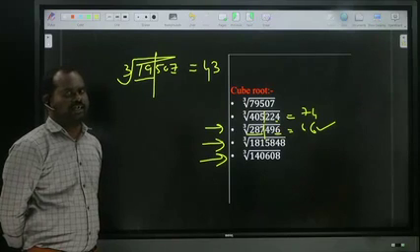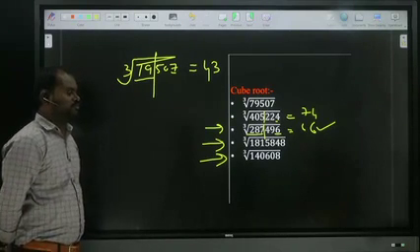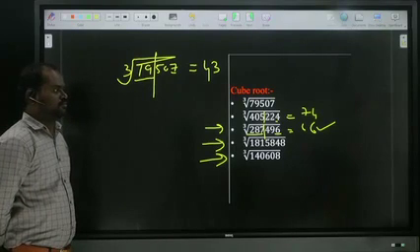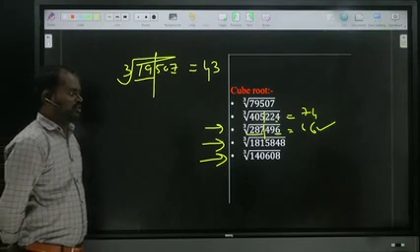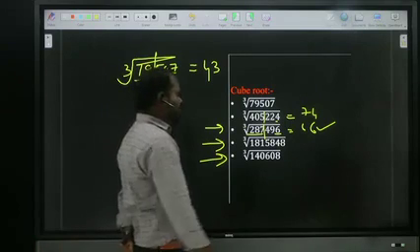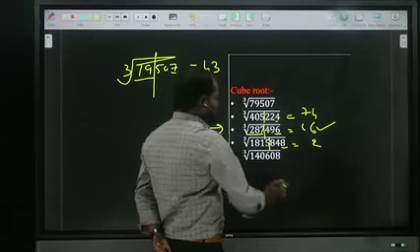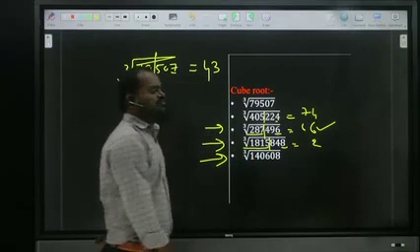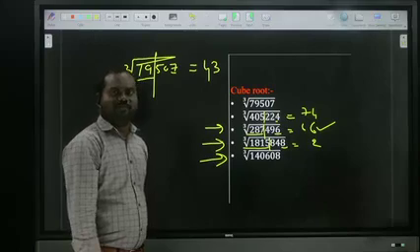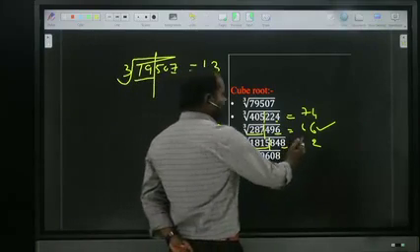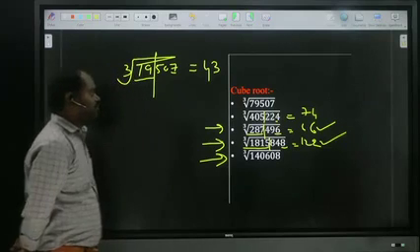Whatever the number of terms, break it after three terms. Second one, 122. Shall we check whether it's right or wrong? Break it after three terms. 8 is the last digit in which cube? 2 cube. 1815 is nothing but 12 cube, 1728. 13 means crossing. So clear. 122, right answer.